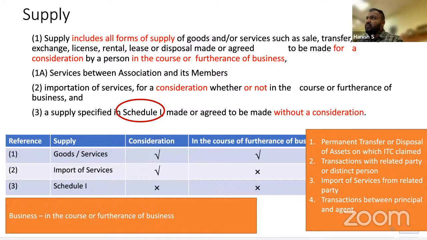This is just a repetition of whatever we have discussed, just a summary. But one thing you remember, business means in the course of furtherance of business. So anything directly related to my business, anything incidental to my business, all of it will be treated as business only. Like if I'm a chartered accountant, laptop is not my main business, but sale of that laptop which I use for business purposes will be treated as in the course of business. I subscribe to a lot of magazines.